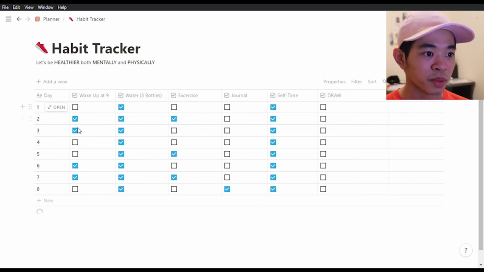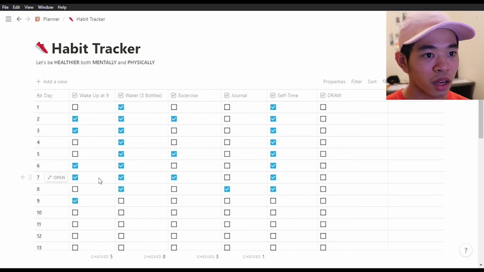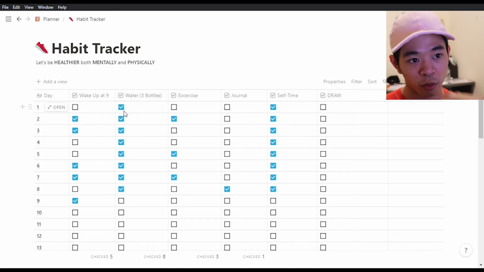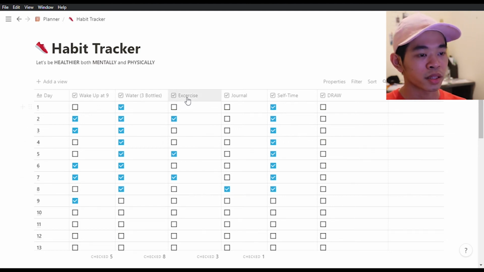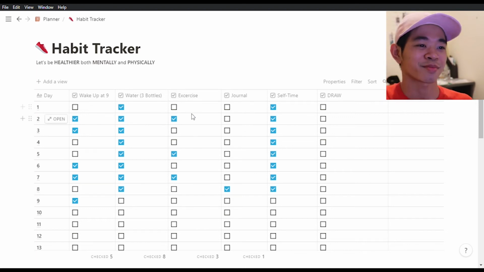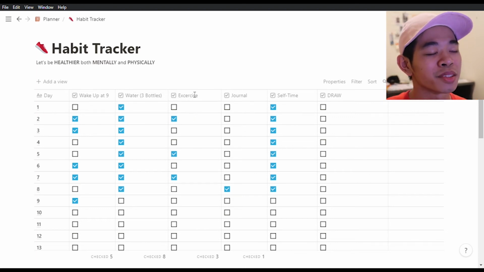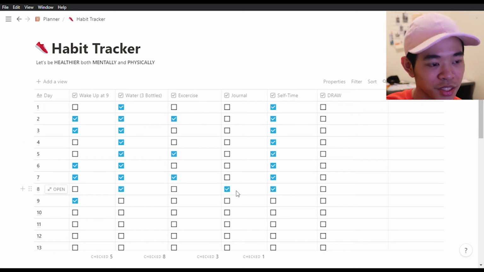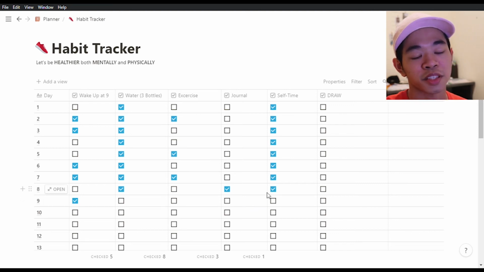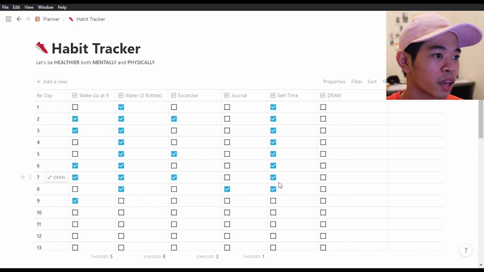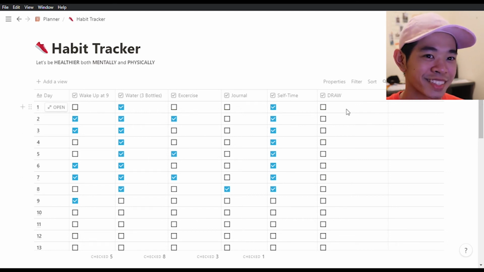So these are just the habits that I want to incorporate into my life. I want to wake up at 9, drink a lot of water, and usually I would always drink at least 3 bottles of water, which is good enough, I think. And then exercise. This is like my now. Journal. I started journaling yesterday, like committed to it. Before, I would journal whatever I want to journal, but now I just committed. And then self-time, I always have a self-time. I think it's good to have a self-time, and draw, which I haven't done in a while.